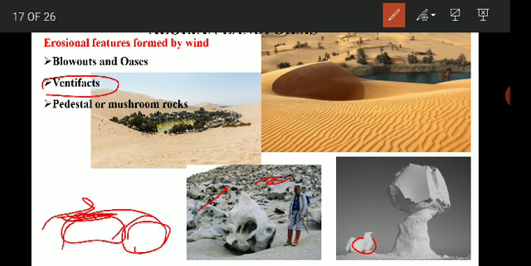Later it turns, and then the next surface is exposed to erosion. Like that, all the faces get polished and carved. One by one each face gets polished by the overturning of the fragments during the strong rush of the wind, and these wind-polished and faceted rock fragments are called ventifacts. So these are the different erosional features which are formed by the wind.